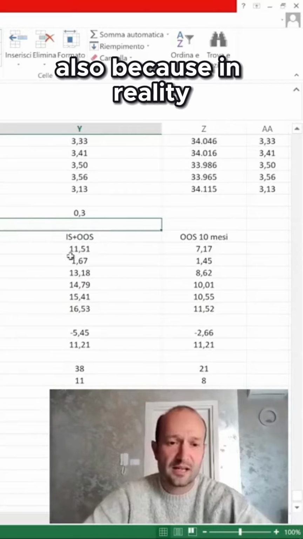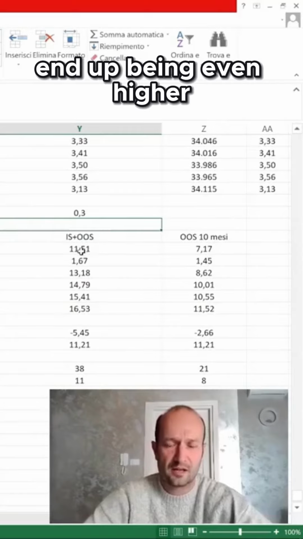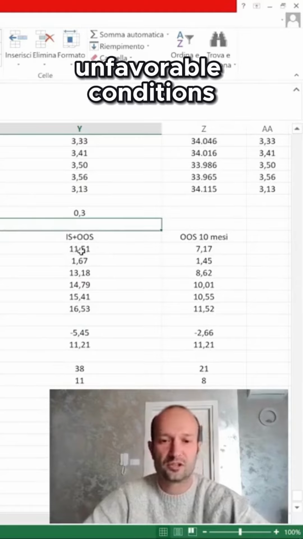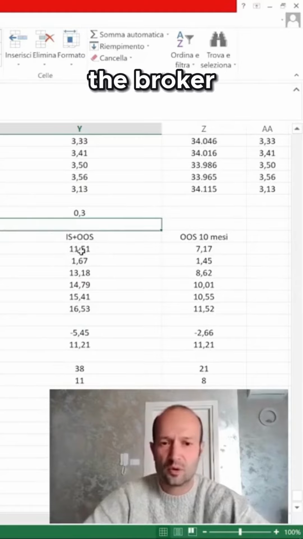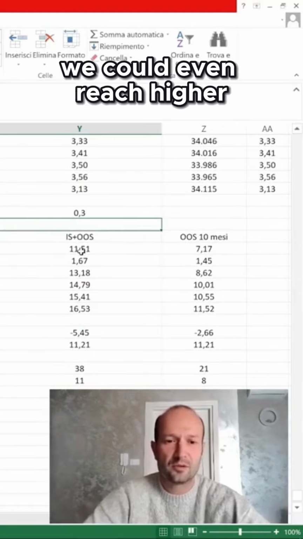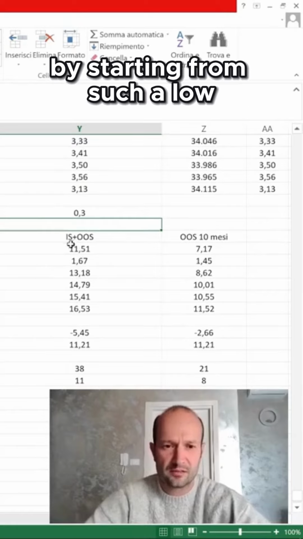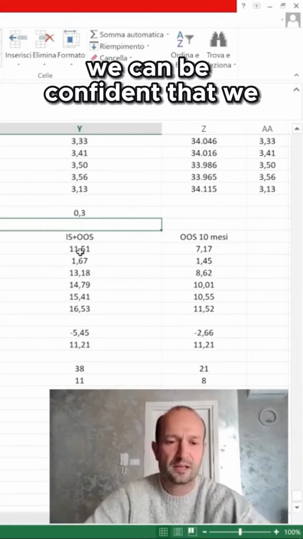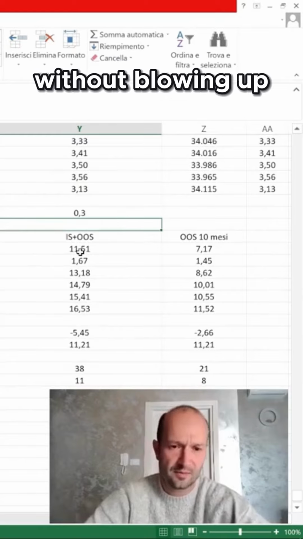Also because in reality this drawdown could end up being even higher due to possibly unfavorable conditions like slippage, spreads, the broker, or maybe some news events. We could even reach higher drawdowns, but by starting from such a low value, we can be confident that we can absorb them easily without blowing up the account.